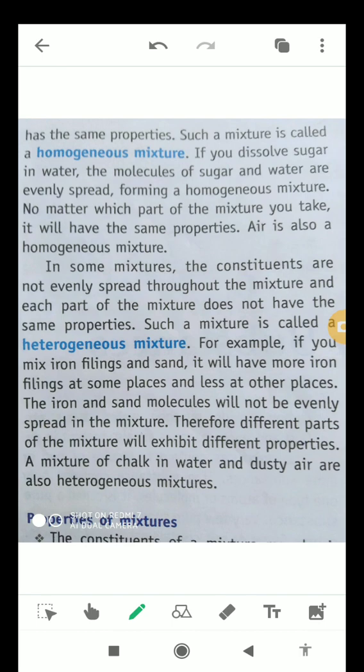Next one is heterogeneous mixture. In the heterogeneous mixtures, the constituents are not evenly spread throughout the mixture, and each part of the mixture does not have the same property. So it is known as a heterogeneous mixture. For example, if you mix iron filings and sand, then it will have more iron filings at some places and less at other places. The iron and sand molecules will not be evenly spread in the mixture. Therefore, different parts of the mixture will exhibit different properties. A mixture of chalk in water and dusty air are also heterogeneous mixtures.